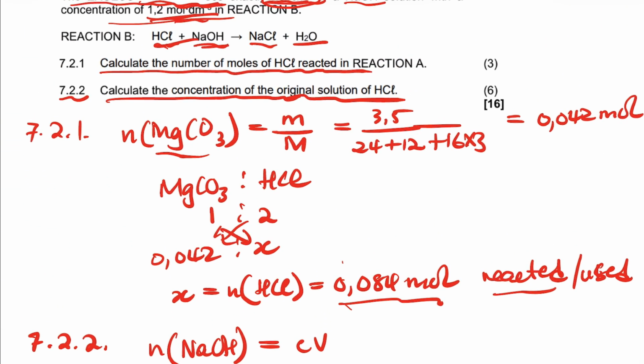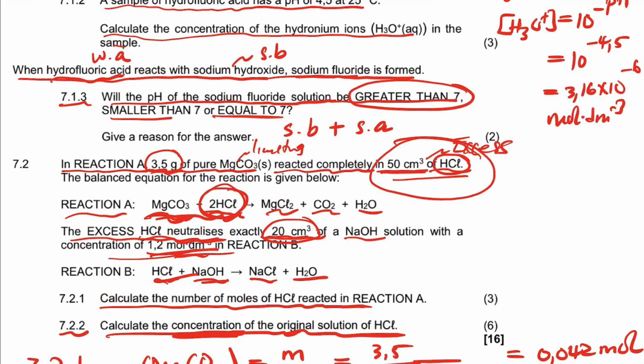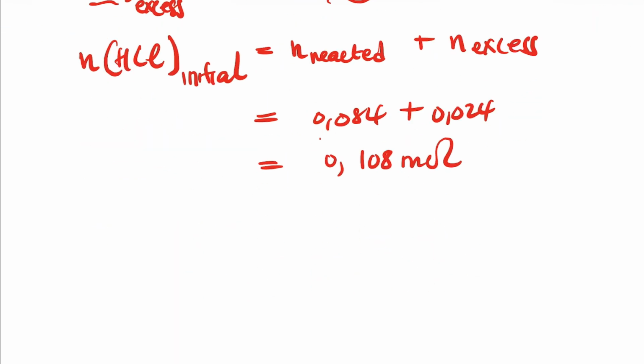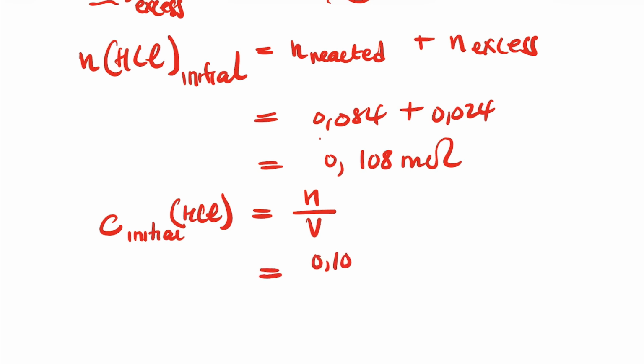The question wanted the concentration. So what was the volume? Now we have the number of moles. What was the volume of HCl? It was 50. So we wanted the concentration, which is the initial. The initial concentration of HCl is C equals n over V, which is the number of moles, 0.108, divided by the volume.